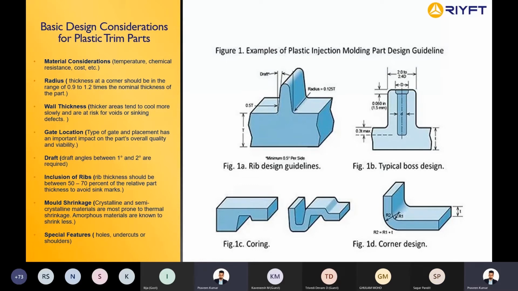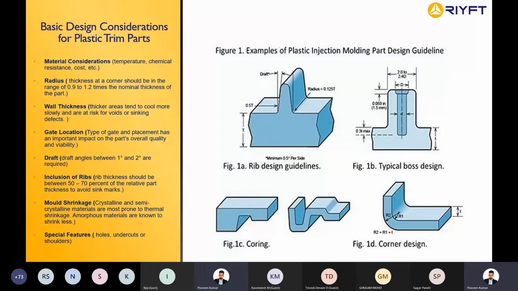Then wall thickness. We should have uniform wall thickness. The minimum wall thickness should be somewhere around 2 to 3, depending on the part as well. For headliners we normally use more than 4 because of soft cushioning. For hard plastics like the front bumper or rear bumper, the basic consideration would be 2 to 3. The interviewer will expect you to know all these design considerations if you want to become a plastic design engineer.